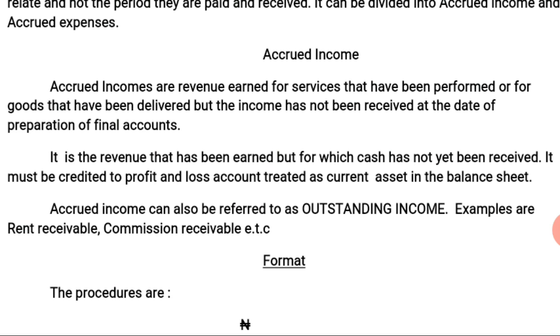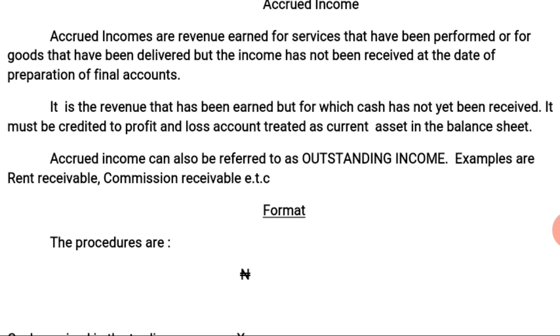Accrued income must be credited to profit and loss account and treated as a current asset in the balance sheet. So accrued income is to be added to the gross profit on the credit side of the profit and loss account, as well as treated as a current asset in the balance sheet.